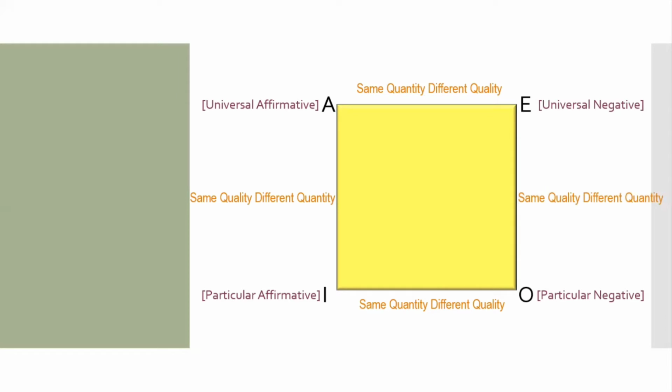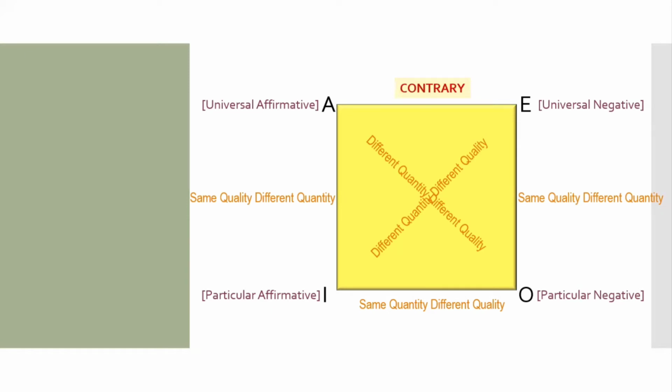Yes. What about A and O and E and I? They're diagonals of the square. A and O have different quality and different quantity. The same thing we can see for I and E. So children, based on this relationship, when we talk about quality and quantity, we have been given particular names for this relationship. The relation between A and E, that is universal affirmative and universal negative, is called contrary.